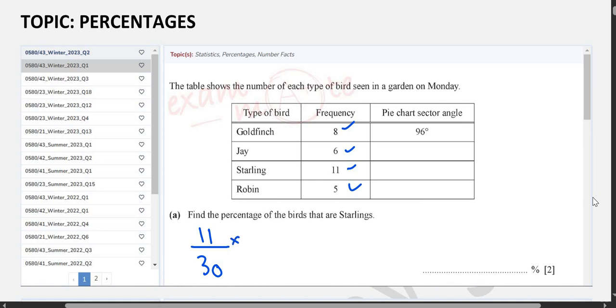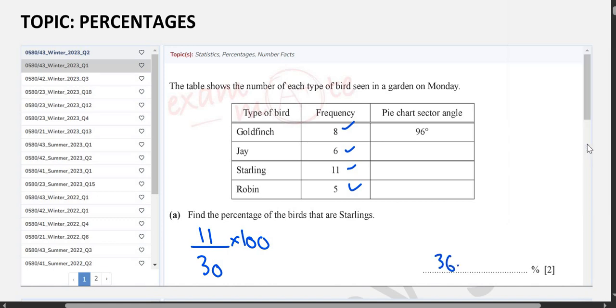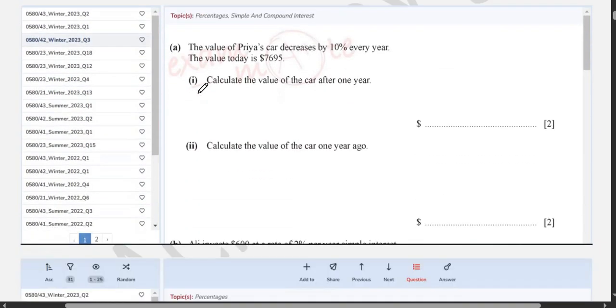We multiply this whole thing by 100. Whenever we are finding percentage, we multiply by 100. So now let me put this into the calculator as well for you guys. So we will do 11 upon 30 multiply by 100. So the percentage is 36.6666. So you can write 36.7%. So the year, it's 0580, variant 43, winter 2023, question 1. The years are mentioned over here. Now we will move on to the next question.